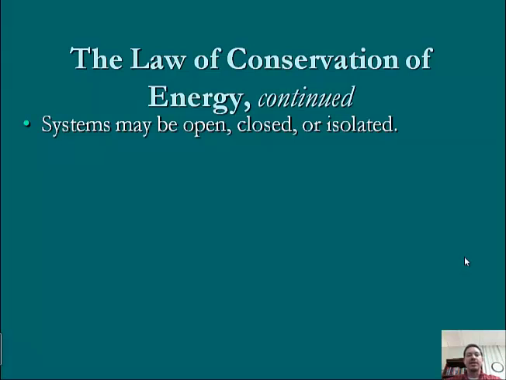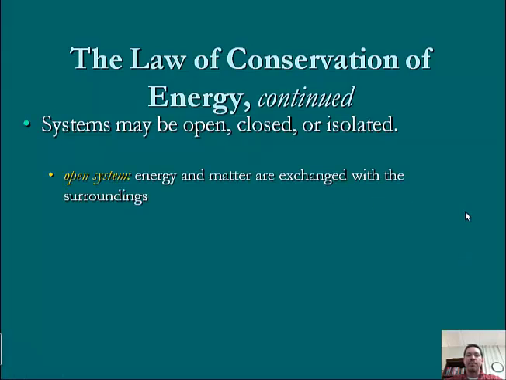We can talk about systems being open, closed, or isolated. So if a system is open, energy and matter are able to exchange with the surroundings, whereas in a closed system, energy but not matter may be exchanged. So maybe we've got a jar that's got a chemical reaction taking place. Well, the energy can be expelled through that jar through heat, and you can feel the heat being expelled.